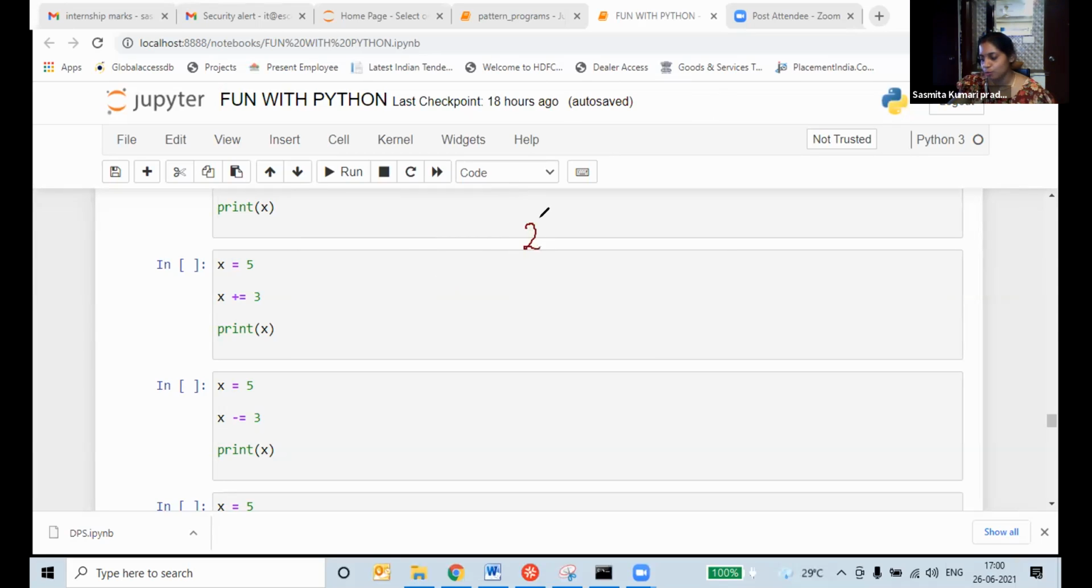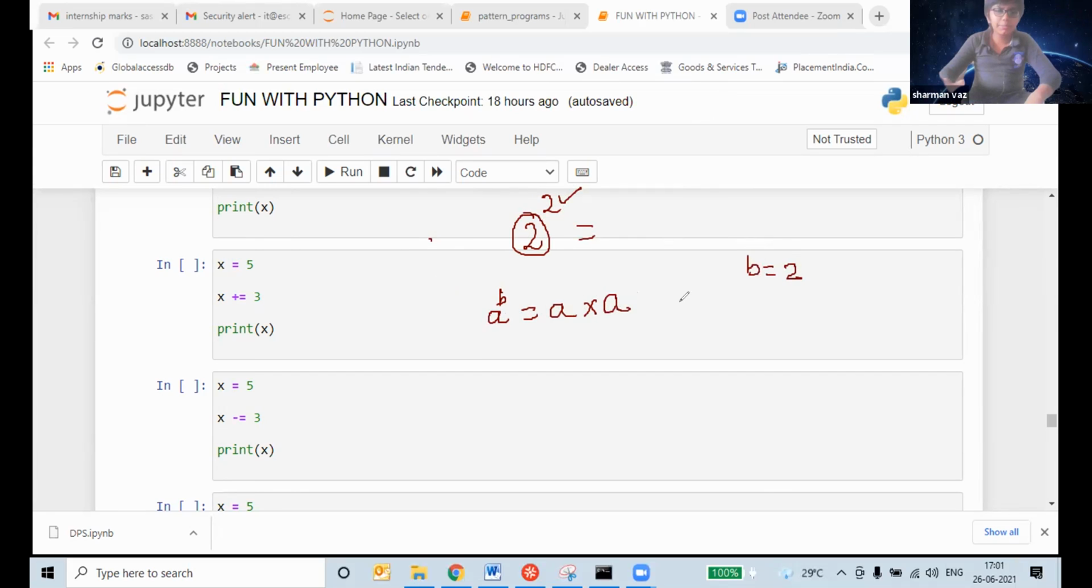Anything power 2 means we will multiply this two times. If A to the power B, I will multiply A, B times. If B is equal to 2, I will write A multiplied 2 times. So we will multiply a number with itself that number of times.